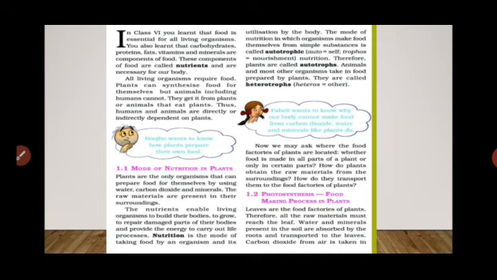Okay, now we may ask where the food factories of the plants are located. Means students, we know that plants make their own food by the process of photosynthesis. But where do the plants make this food? We know what the plant needs to make the food, but where do the plants make the food? The plants make the food in the leaf, we know that.